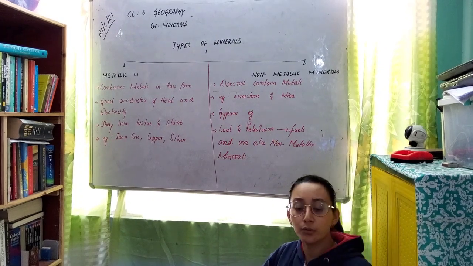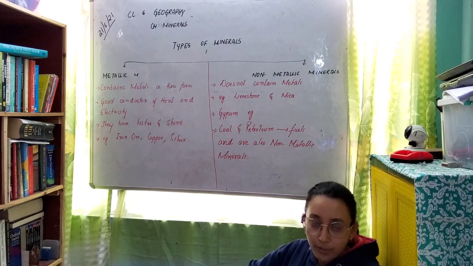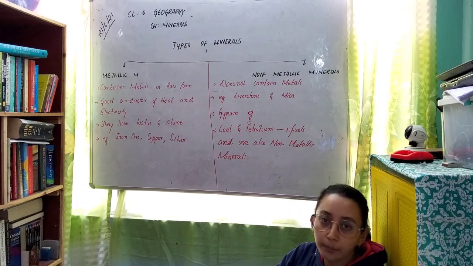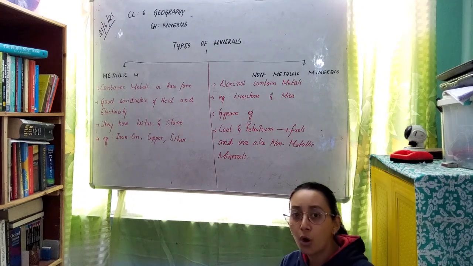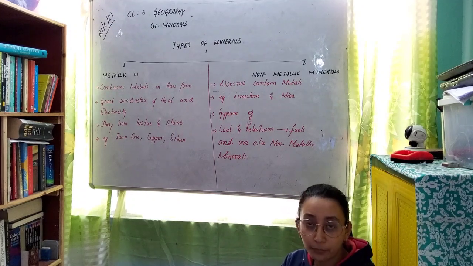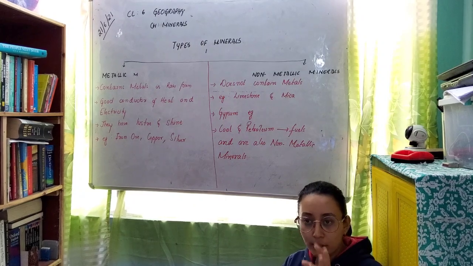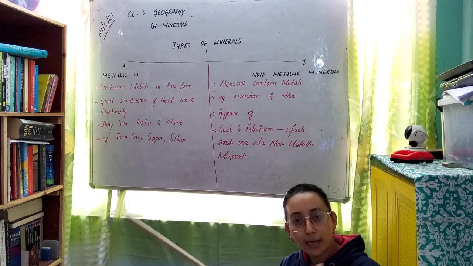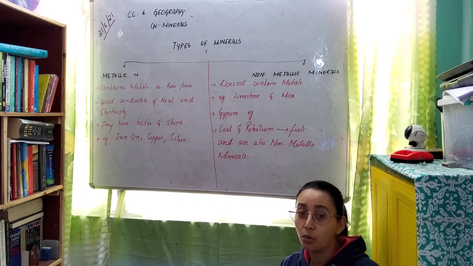So in today's class we discussed different topics such as what are minerals, where the minerals are formed, what are the different types of rocks, what is ore, what are the examples of minerals, and all ores are considered as rocks, but all rocks are not considered as ore.